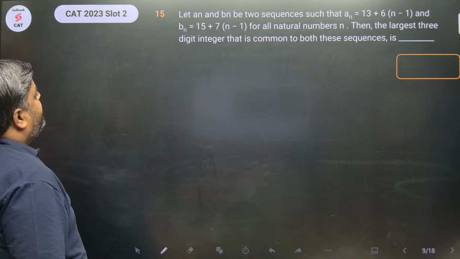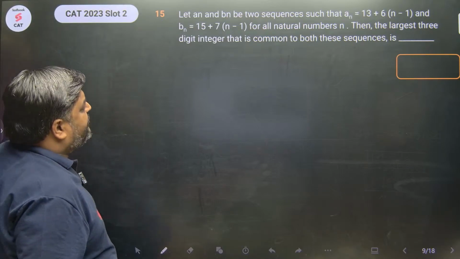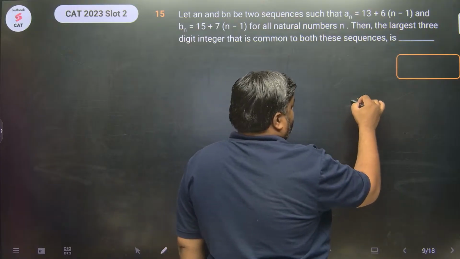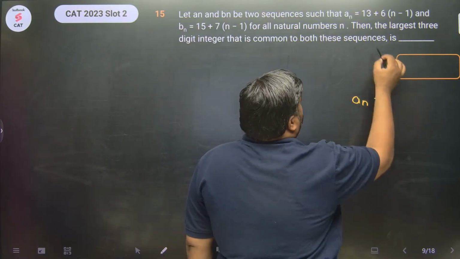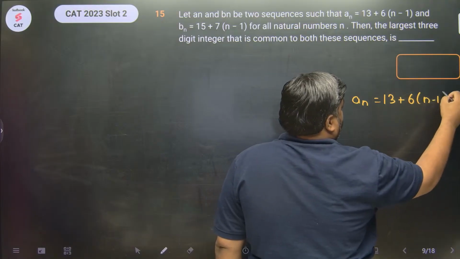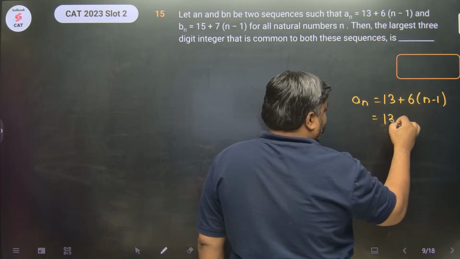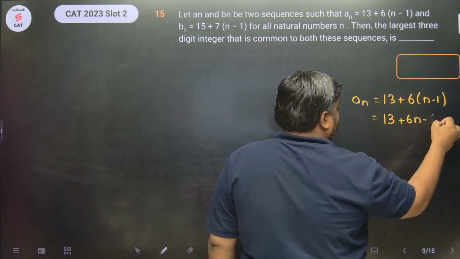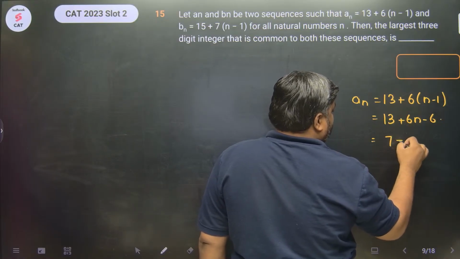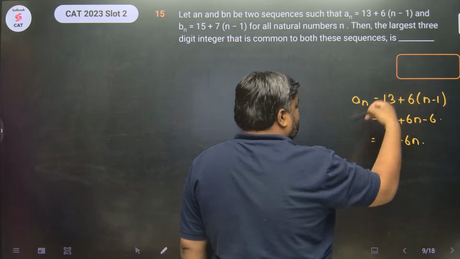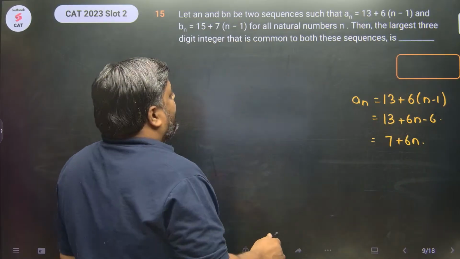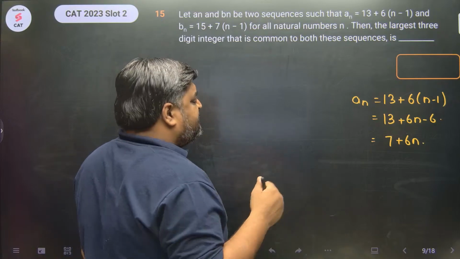अच्छा, so this question says that there are two sequences. First is an equals 13 plus 6(n minus 1). थोड़ा इसको इलैबोरेट करते हैं. 13 plus 6n minus 6. So this is क्या है? 7 plus 6n. So this is an arithmetic progression जिसका फर्स्ट टर्म है 7, ओके, and common difference है 6.